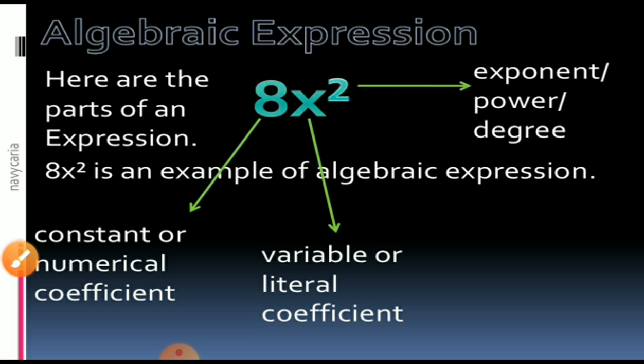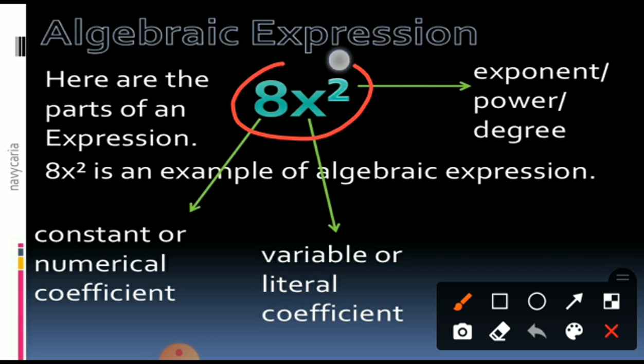Very good. Look here. What are the terms? What are the degrees? What are the coefficients? I am trying to give everything in detail. I am explaining all these things. Algebraic expression, monomial: 8x square. How to read this one? 8x square. Here, this is called the term or part of the expression.